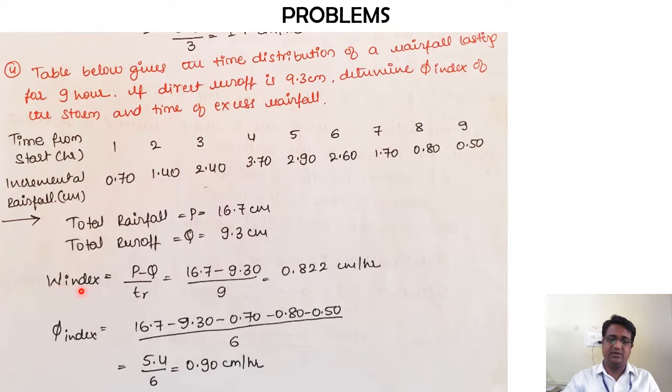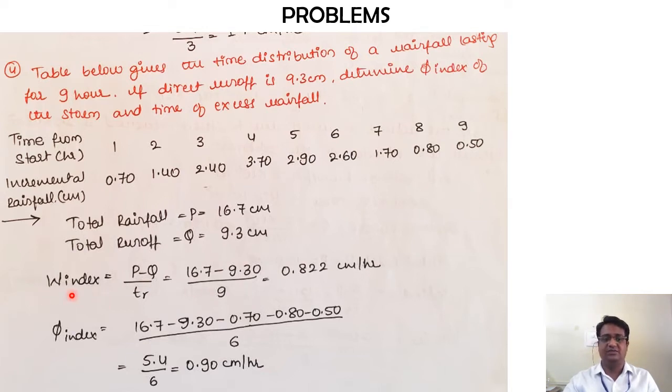With respect to that, your W index is P minus Q divided by TR. P is 16.7 centimeters, Q is 9.3, divided by 9, which is the total duration of the rainfall. So it is equal to 0.822 centimeters per hour.